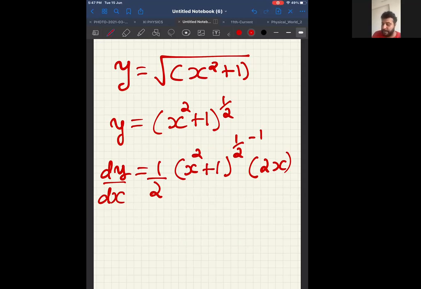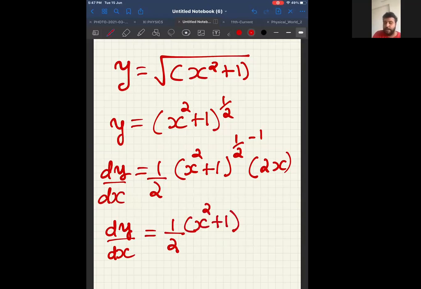Now tell me what will be our answer. So I will have dy by dx is equal to half into x square plus 1, half power, half minus 1 is minus half, into 2x. I can say 2 and 2 can cancel, but even if you don't do that, I'm okay. This is the answer. You can bring it to the denominator, but in general, this is the answer. Tell me, are you okay with this kind of question?